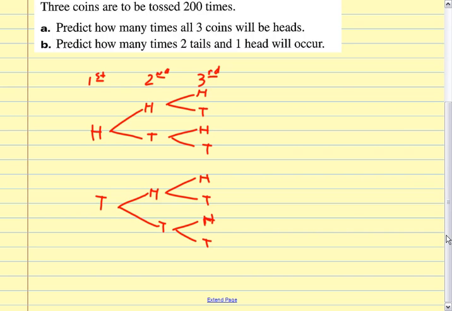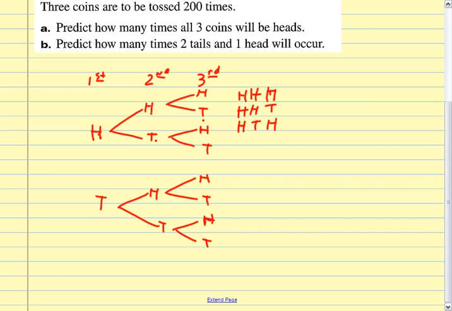Okay. Do you have to do it? Well, I do because I need to see how many times I'm going to get 2 heads and 1 tail, right? So on the first one, it's heads, heads, heads. On the second one, it's heads, heads, tails. On the next one, it's heads, tails, heads.